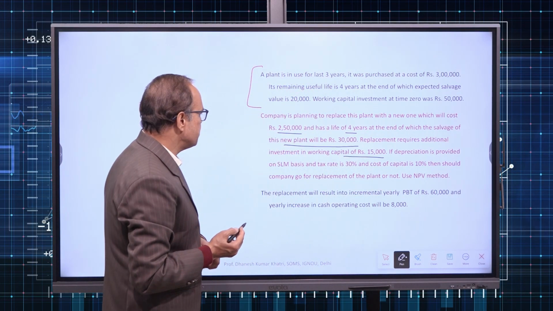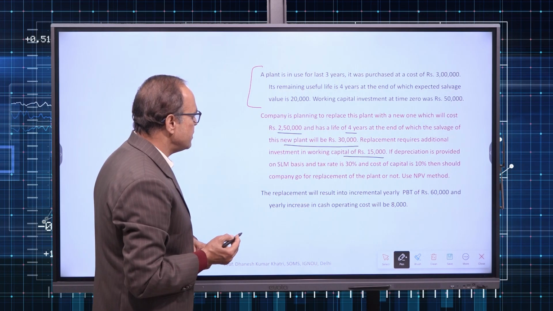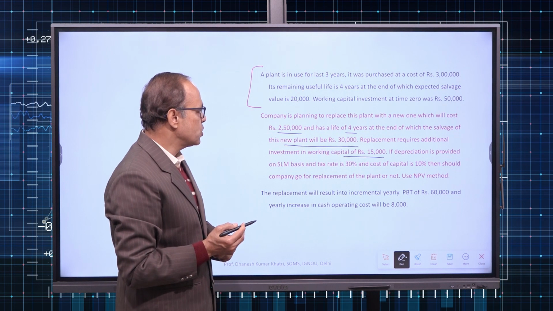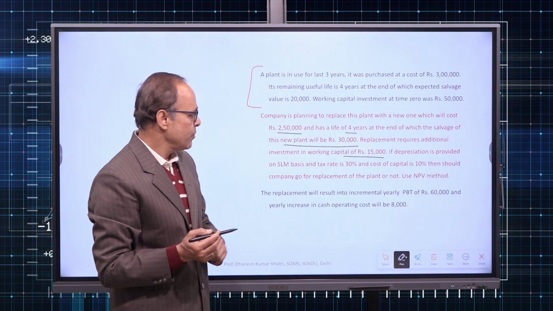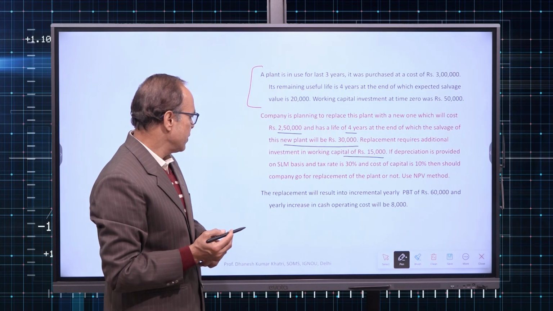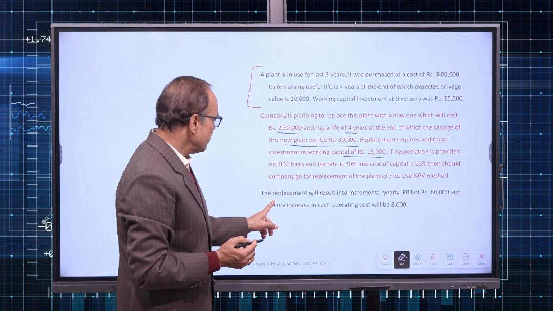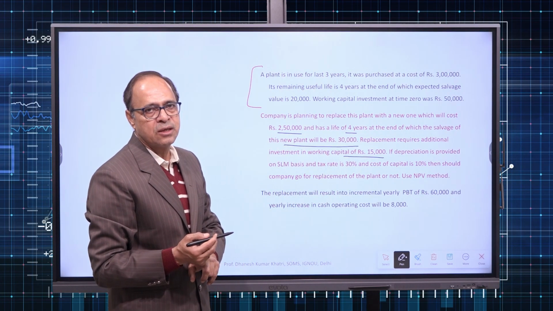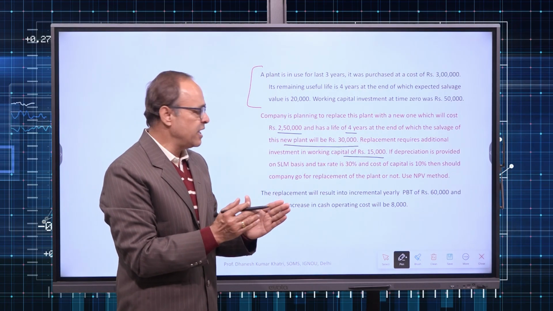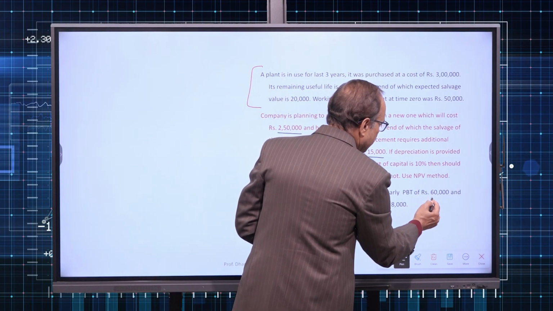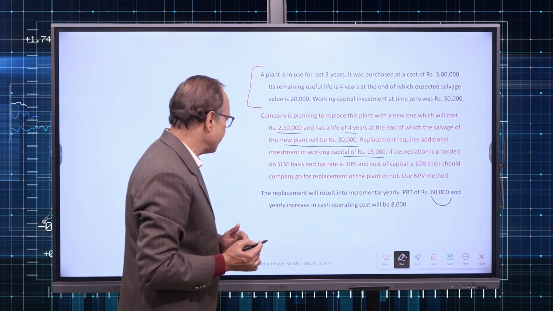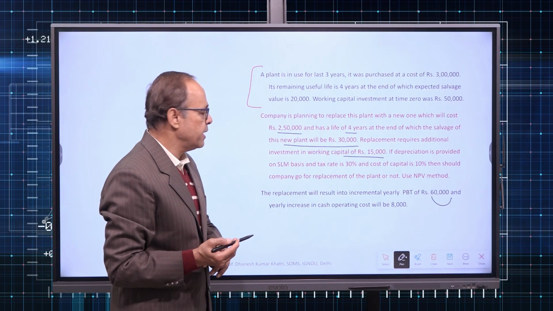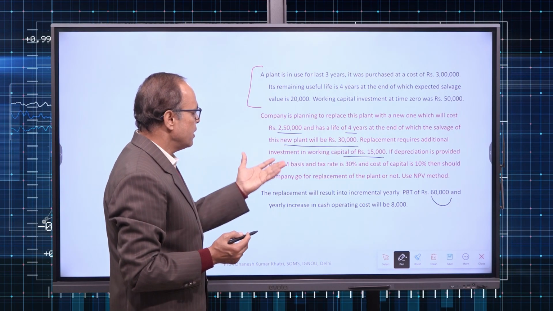If depreciation is provided on SLM basis, the tax rate is 30% and the cost of capital is 10%, should the replacement be done or not? And we have to apply the NPV method. And further we are given that the replacement will result in an incremental yearly profit before tax of 60,000. That means if the old plant gets replaced, it will result in additional profit before tax of 60,000, and the yearly increase in cash operating cost will be 8,000. So that is the way it is given.